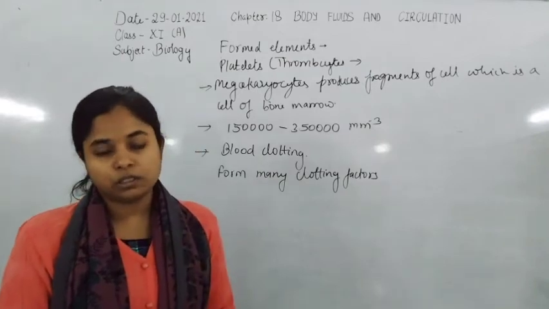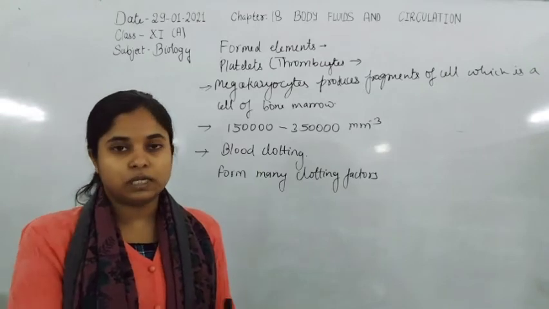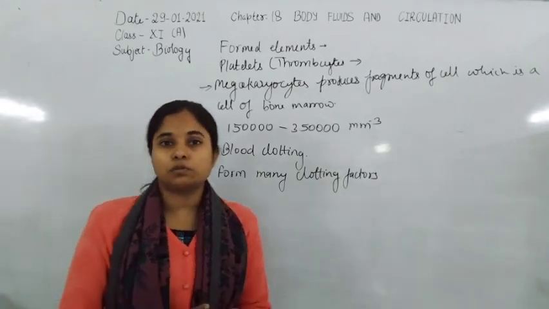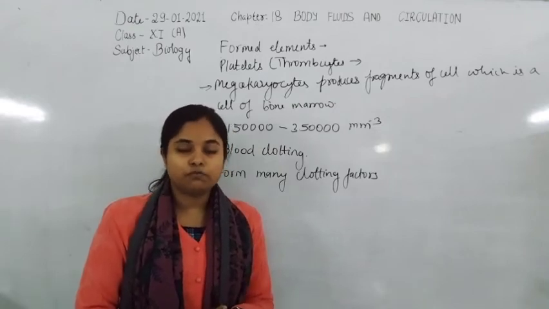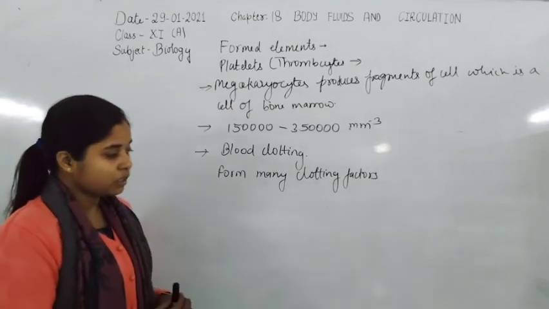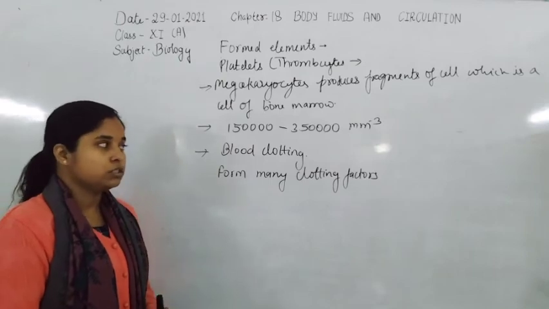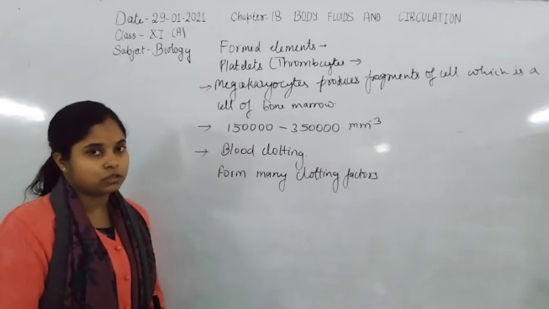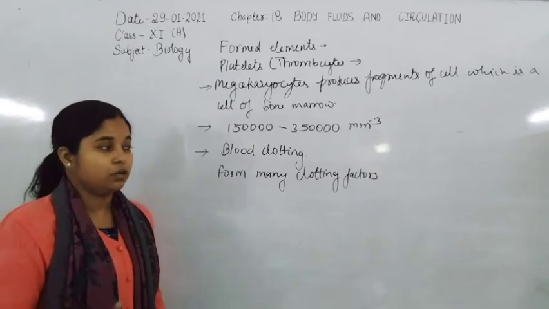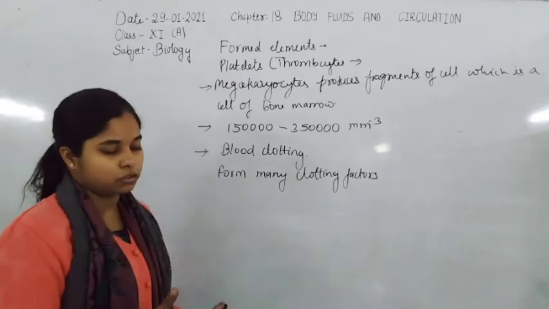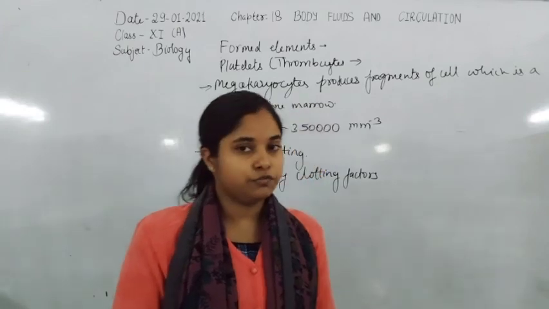These lymphocytes are formed and mature in the bone marrow, which is why they are known as B lymphocytes. The function of B lymphocytes is the formation of antibodies, and T lymphocytes form the cytotoxic T cells. The function of the cytotoxic T cell is to create pores in the wall of bacteria or viruses, so perforation will be the function. Now the granulocytes, there are three types: eosinophils, basophils and neutrophils.